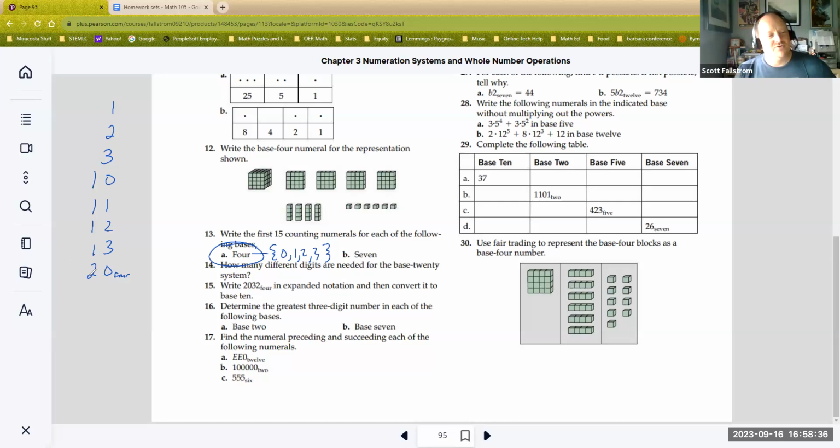So 2, 0 in base 4 would mean 2 groups of 4 and 0 ones. This is the number 8. That's why I said 8 with it. Next up would be 9. There's 9. There's 10, 11, and 12. So again, you notice I just keep writing the digit 2 until this one hits the ding, ding, ding mark, and then it regroups to a new column and restarts. Okay, what is this? This is 3 groups of 4. What is 3 groups of 4? It's 12. So that's 12 in our system. So that's 12. 13, 14, 15, and they said stop at the first 15.